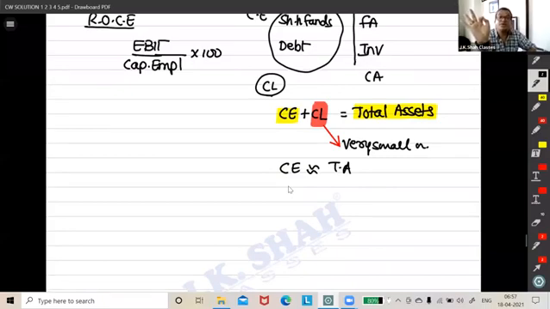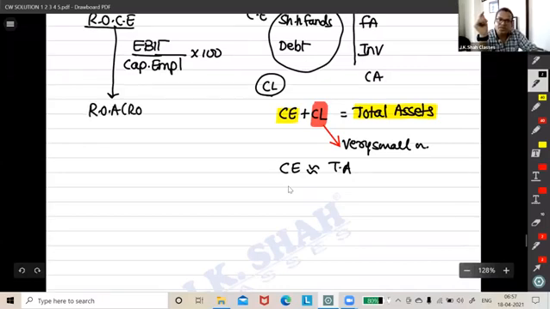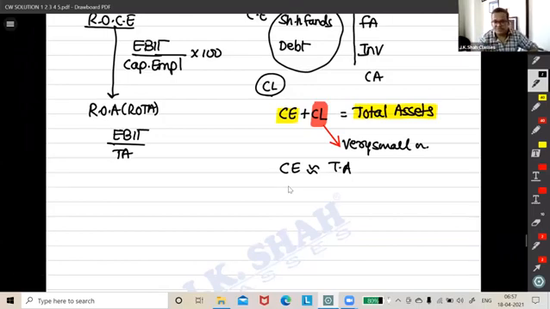So capital employed will be roughly equal to what? Total assets. So when, instead of saying returns on capital employed, I say returns on assets or returns on total assets, it is EBIT upon total assets, because total assets and capital employed are fairly close enough. Did everyone understand what I talked about? Hello.